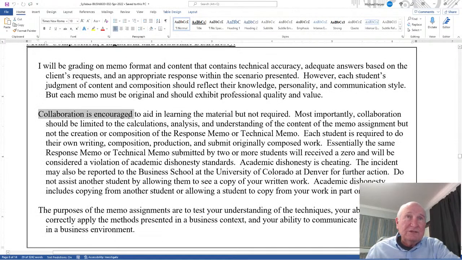Okay, again, collaboration is encouraged to aid in the learning of the material, but not required. Most importantly, and I want to emphasize, collaboration should be limited to the calculations, analysis, and understanding of the content of the memo assignment, but not the creation or composition of the response or technical memo. Each student is required to do their own writing, composition, production, and submit originally composed work.